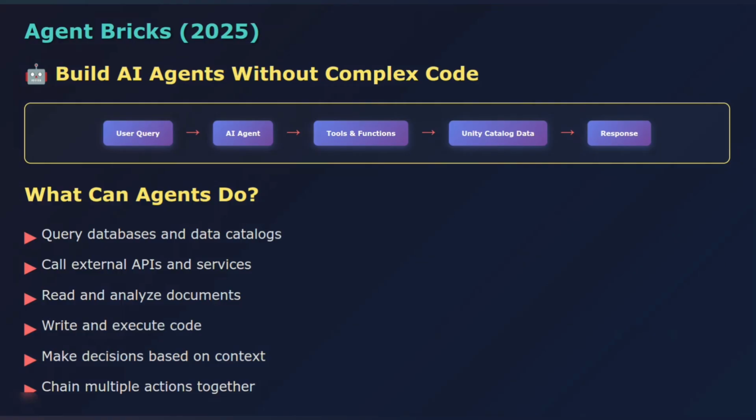You define the tools the agent can use, provide access to your data through Unity Catalog, and let the agent figure out how to complete tasks. This is the future of business automation.